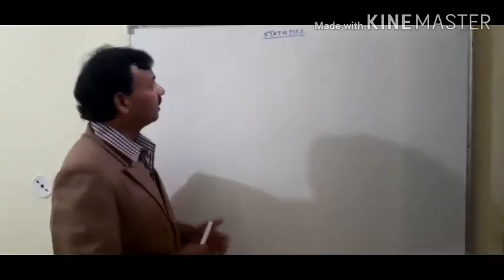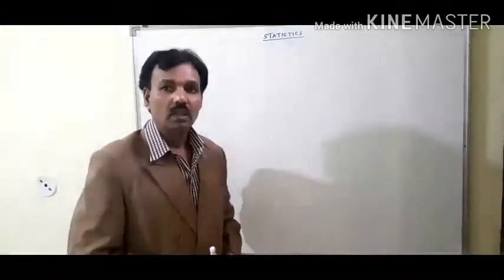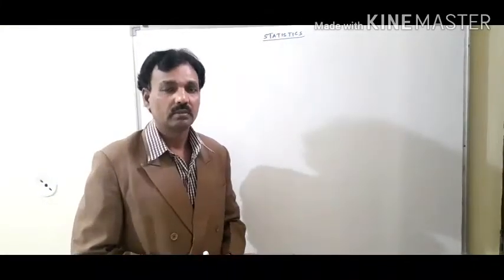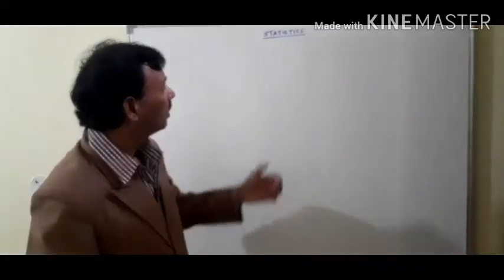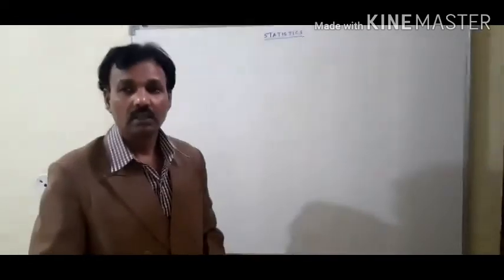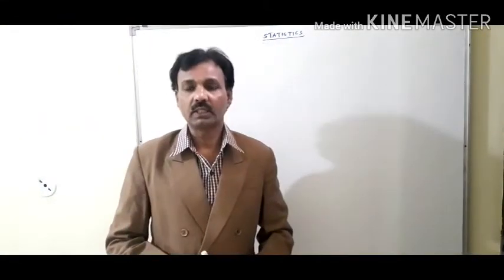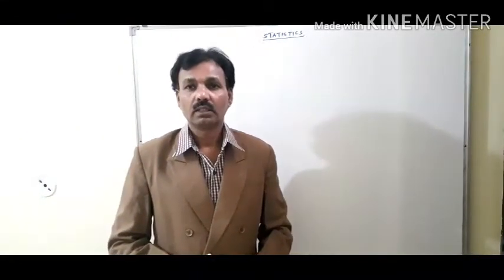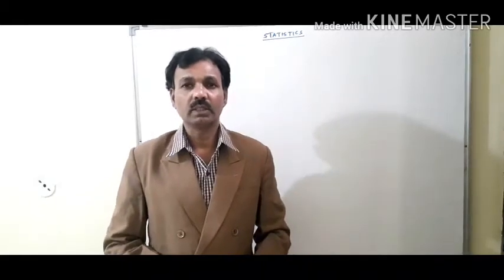Statistics is the branch of mathematics in which we study data. Now, what is the main topic of statistics? The main topic of statistics is central tendency.